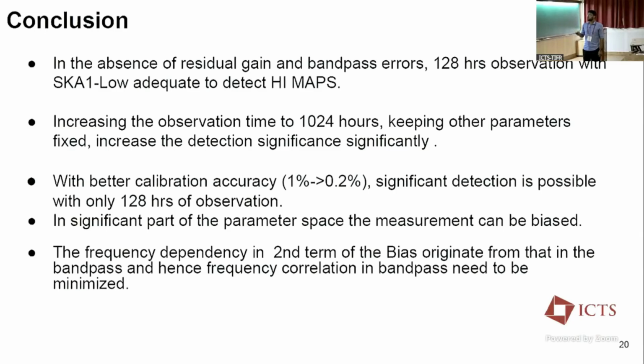And also there is a part of bias, the second term of bias, that has a bandpass frequency correlation, and we have to think about it, because it is decorrelated after the 21 centimeter signal. So to get a bias-free detection, we have to think about the second part of bias that depends on this bandpass correlation. Thank you.